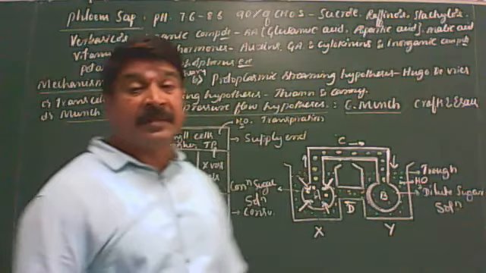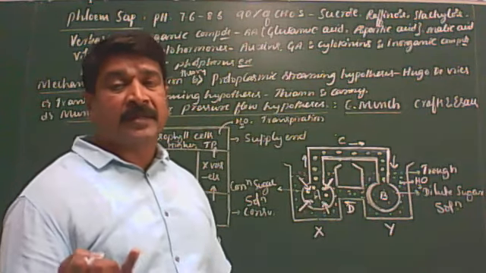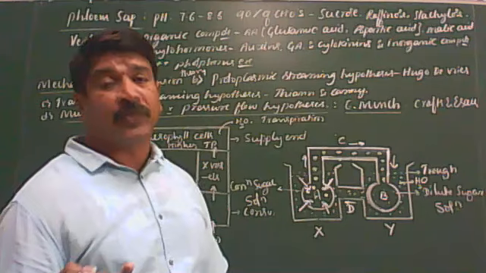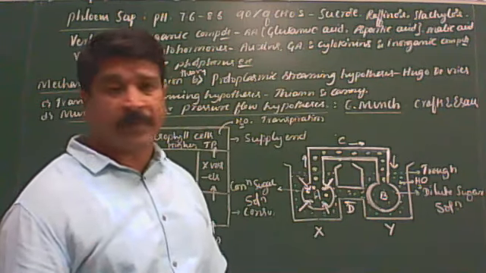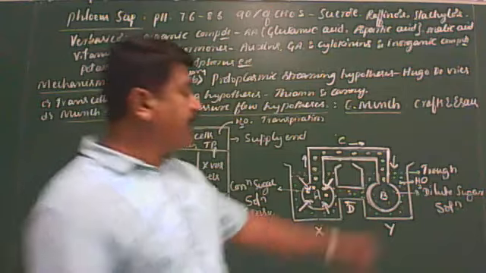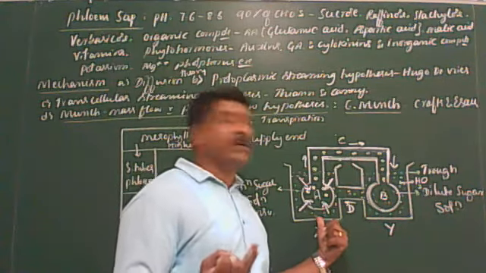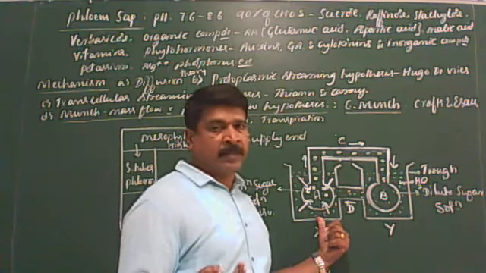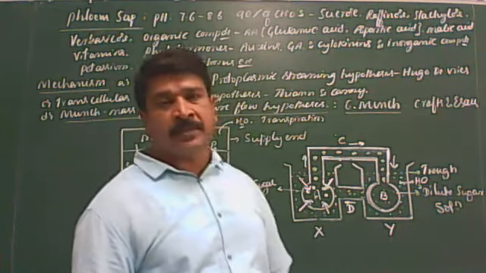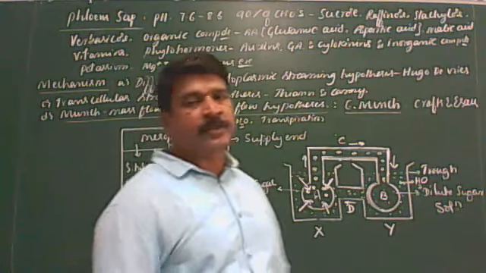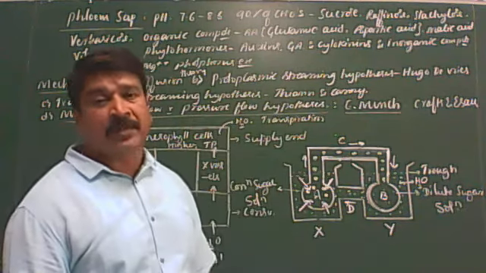So these are the three demerits. I'll repeat once again. This experiment explains that translocation of organic solutes is a unidirectional flow, but it is a bidirectional flow that commonly occurs in the plant body. Number two, many a times turgor pressure is more at consumption and low at the supply end. Under such conditions, mass flow is not possible. Then this experiment says that translocation of organic solutes is a passive process, but it is an active process because it requires expenditure of metabolic energy in the form of ATP.